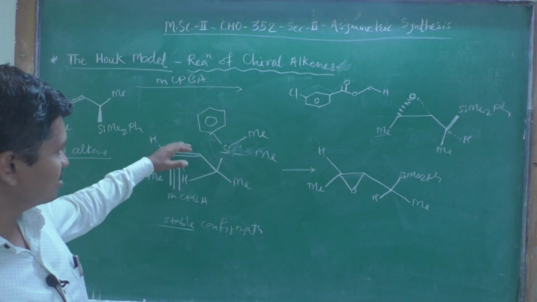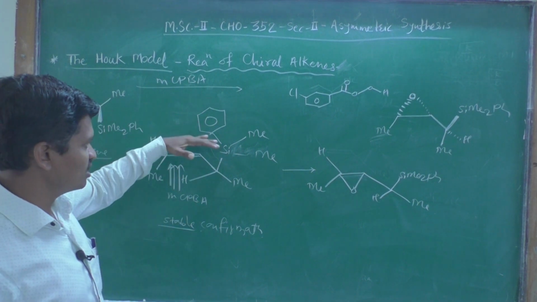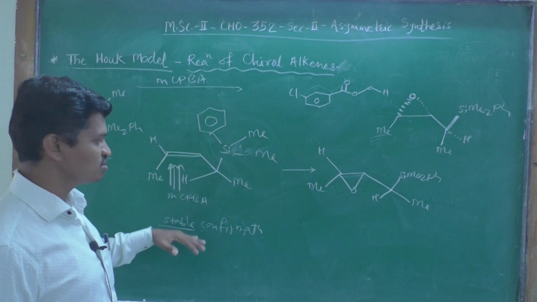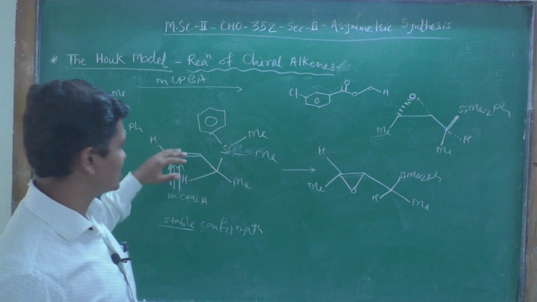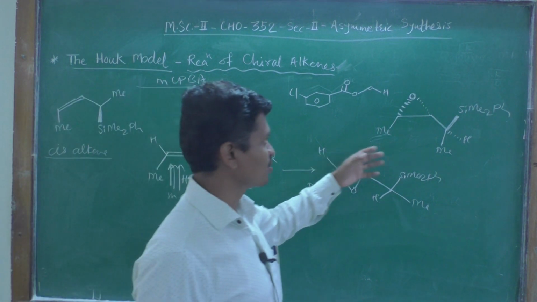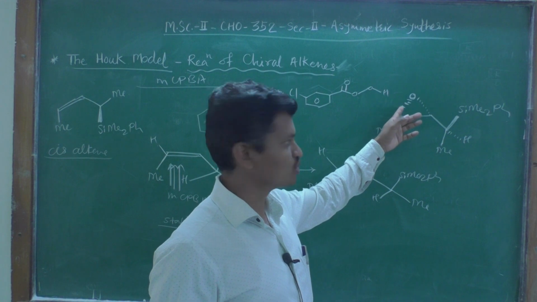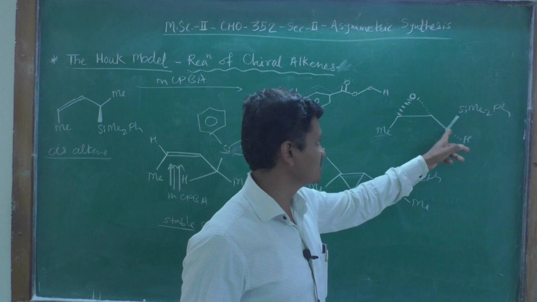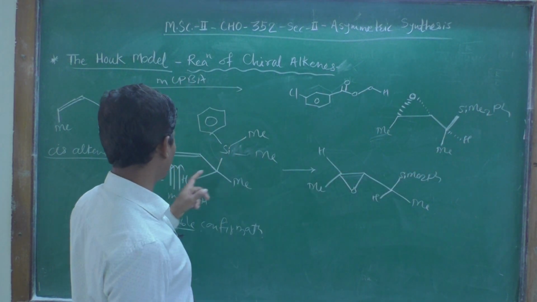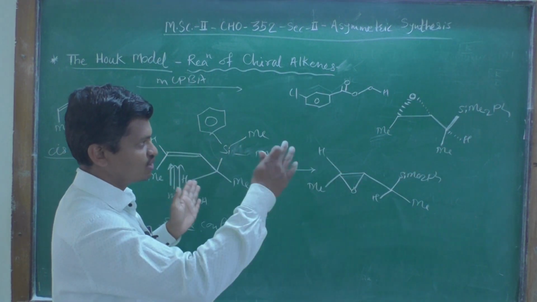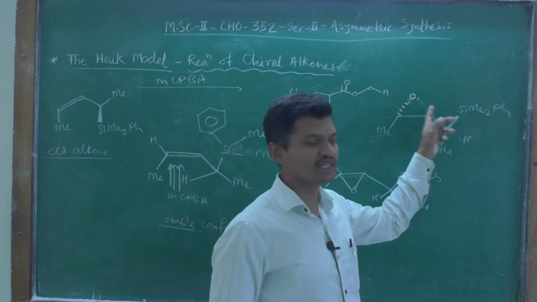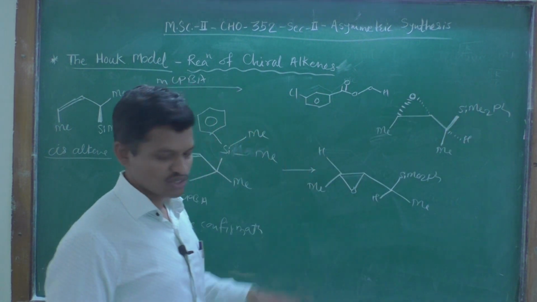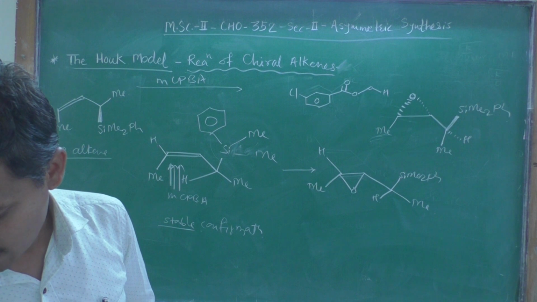This top side is blocked by the bulky group, and hence mCPBA will approach from the bottom face. So the resulting epoxide will come from the bottom side. That's why this epoxide is alpha in nature, and hence this silicon and this incoming epoxide are anti to each other. So this is clearly indicating that they are anti to each other. So this is the example. Now let us see.